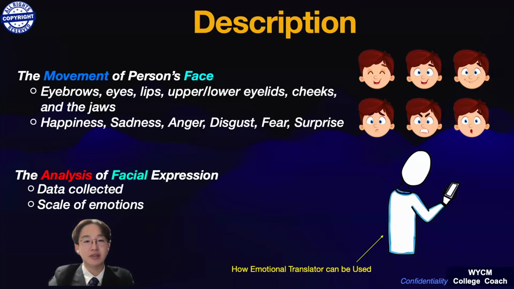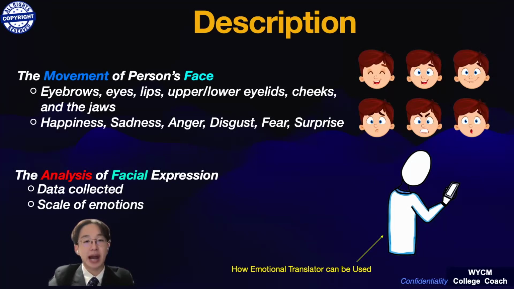An example of how the device detects happiness would be that the eyes are narrowed with some wrinkling around the eyes, cheeks being raised, and the lips are pulled back and the teeth are exposed in a smile, as you can see on the picture on the right. After such movements have been captured by the camera, it brings the data into a scale that decides on how happy, for example, a person is.